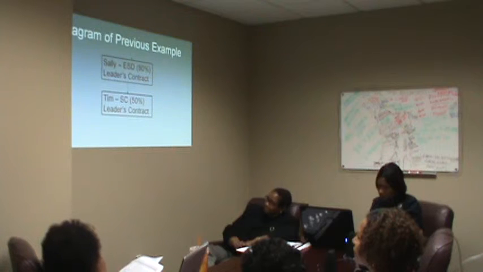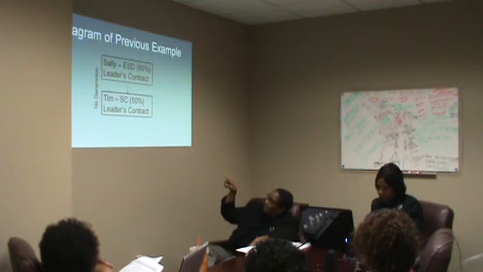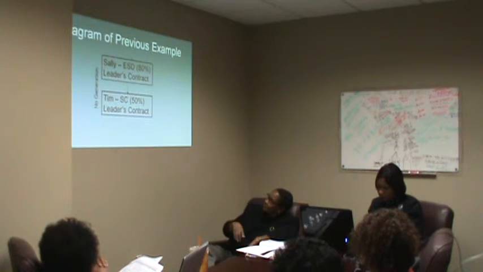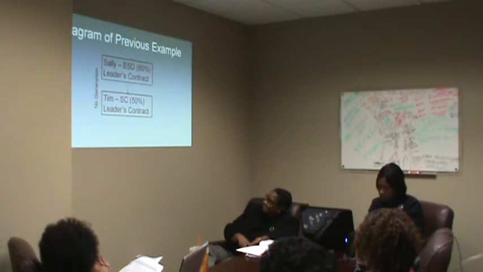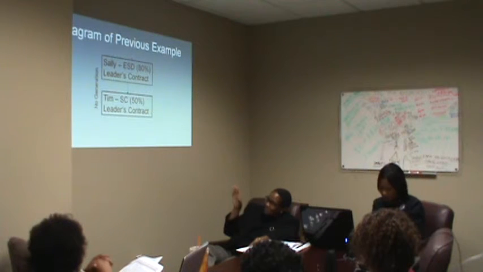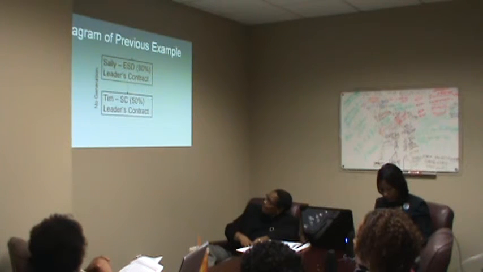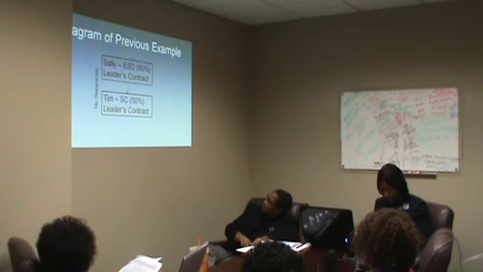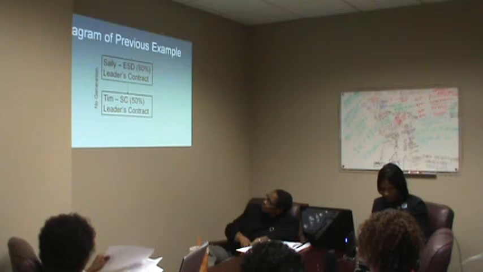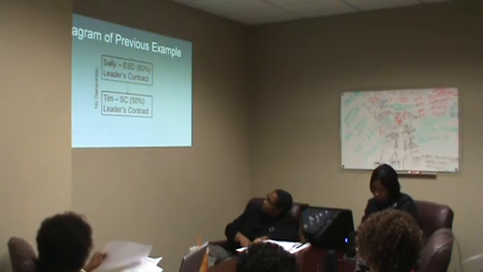So if you don't have a transaction, you don't get any generation when Tim has a leader's contract of 50%. If Tim closes a transaction, then Sally will get the spread if there is any. But again, in this example, we don't know what Tim's commission split is. All we know is that his leader's contract is 50%. His commission split would be 75%, in which case Sally would earn a 2.5% spread sales bonus, because the spread in that case would be 5%. But on anything, when Tim has the leader's contract of 50%, there is no generation.